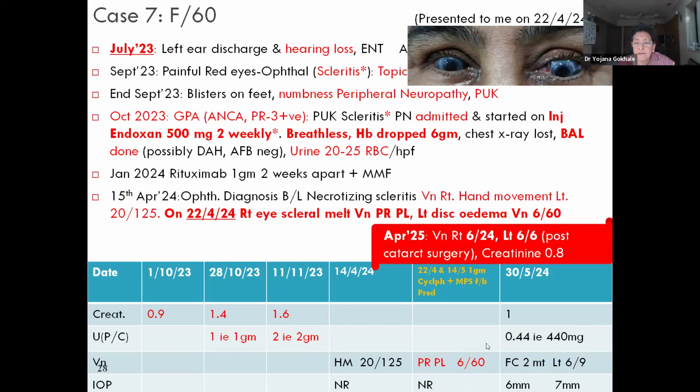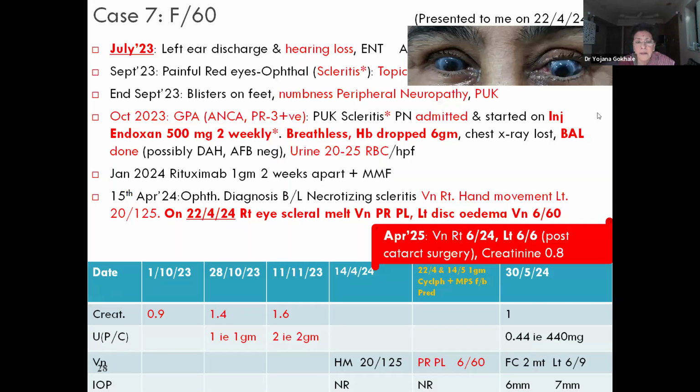In April 2025, after she underwent both cataract surgeries, creatinine by then was 0.8, vision in the right eye 6/24 and the left eye 6/6. So this patient, from July 23 to April 24, within 9 months, was started on correct treatment, so improved.